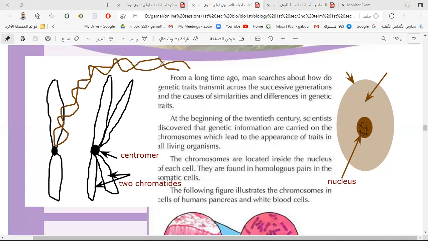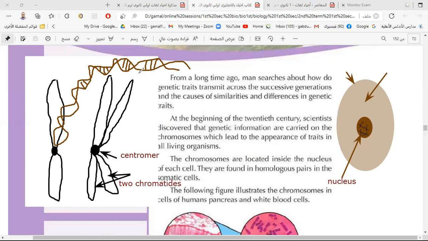This is a long thread of DNA, and the DNA carries the genetic material. How? The genes are found here on the DNA. The genes are part of the DNA. The DNA is a long thread made up of hundreds of genes. So the genes are part of DNA.